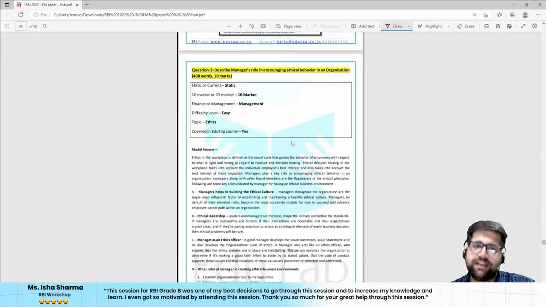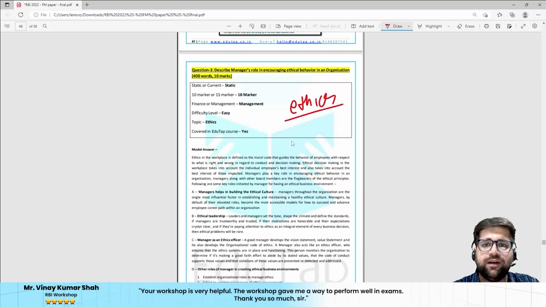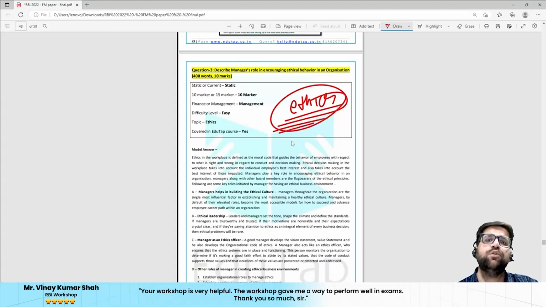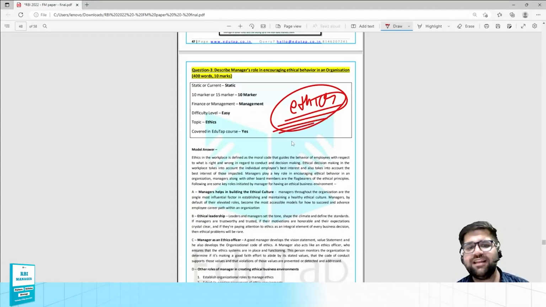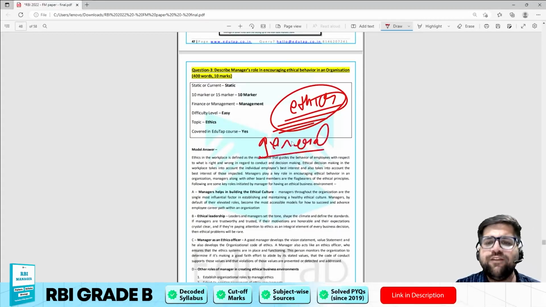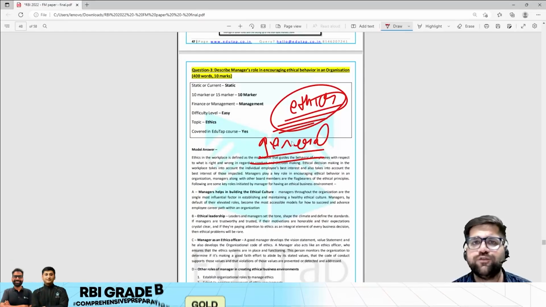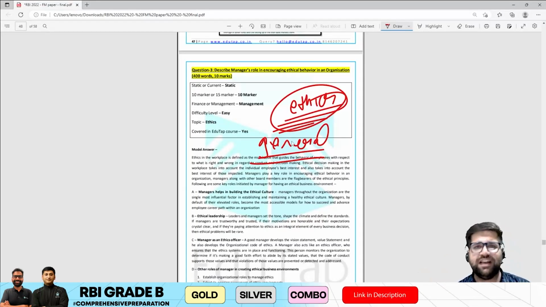Coming to question number 3, again this question has been taken from your ethics part. How can a manager's role be there in ethical behavior? This is a very general question, because you could have easily used your knowledge from corporate governance and ethical principles and related it to the manager's role.